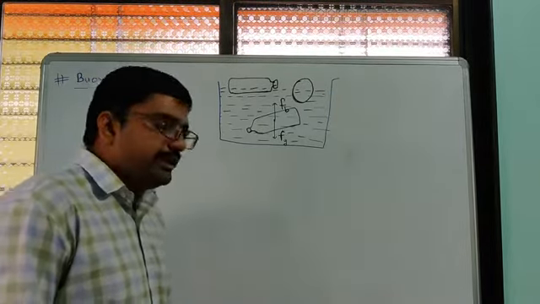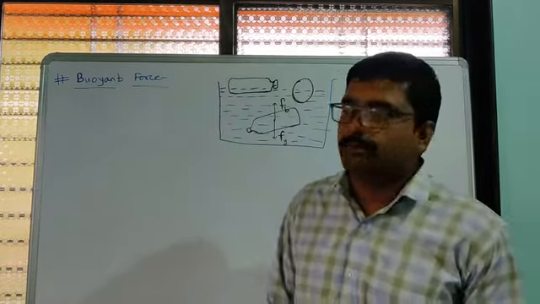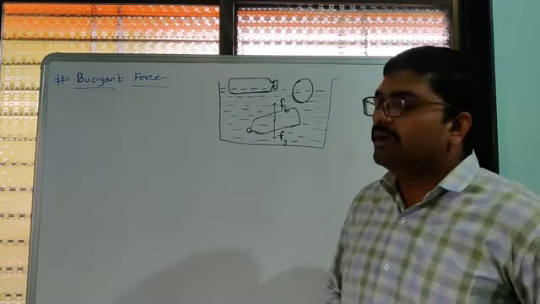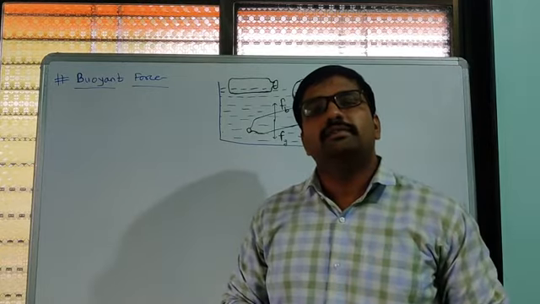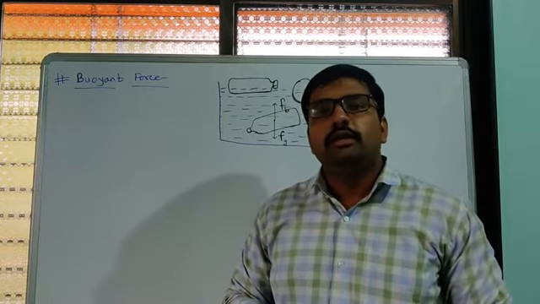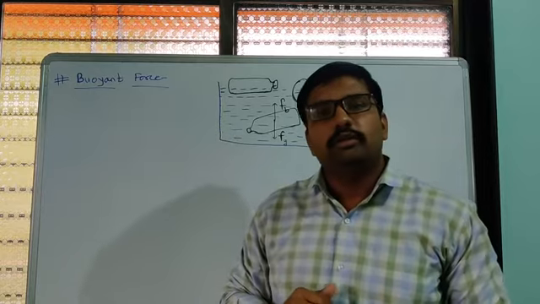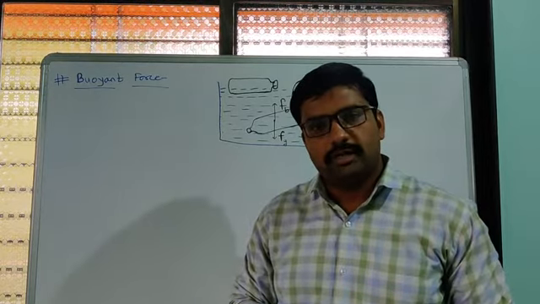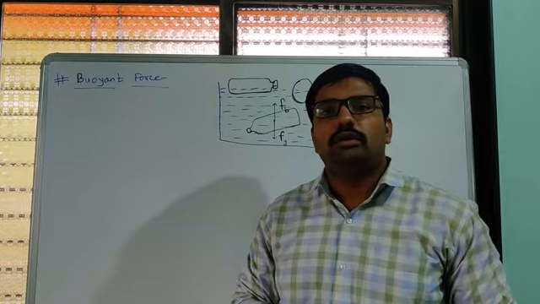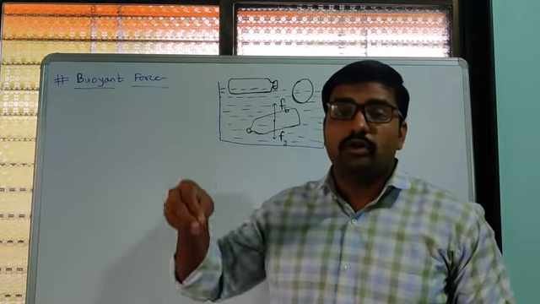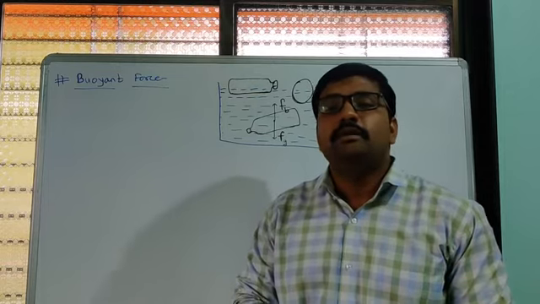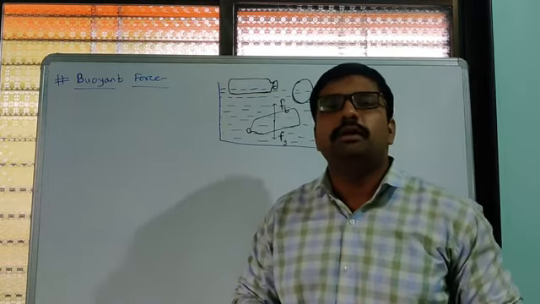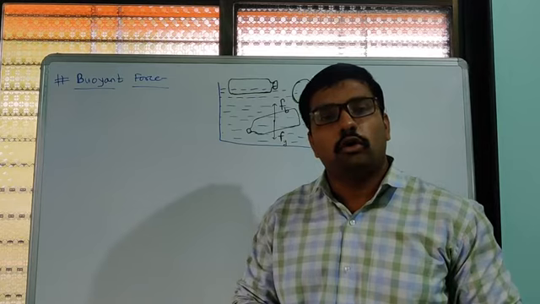The next topic we have to see is buoyant force. Now consider one simple example. We have a hollow plastic bottle. If we throw that hollow plastic bottle in water, that bottle does not go inside the water, it does not sink. Now also consider another example, a hollow plastic ball.